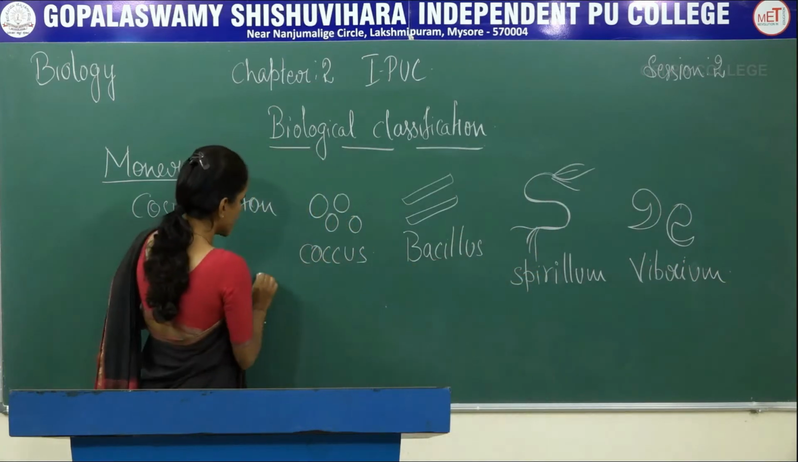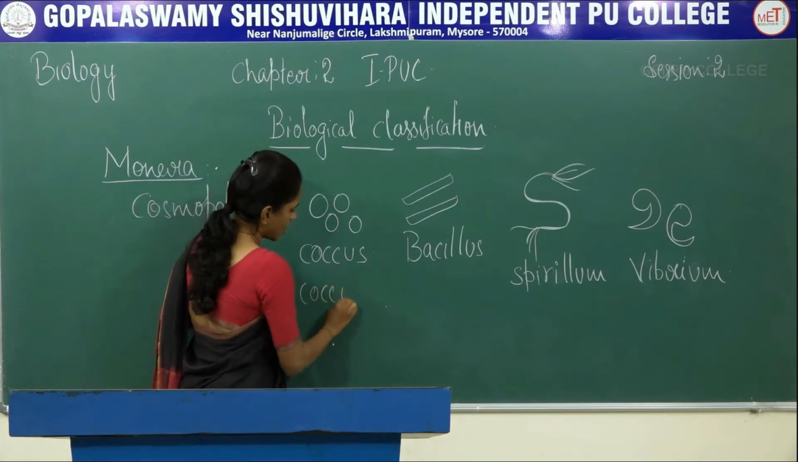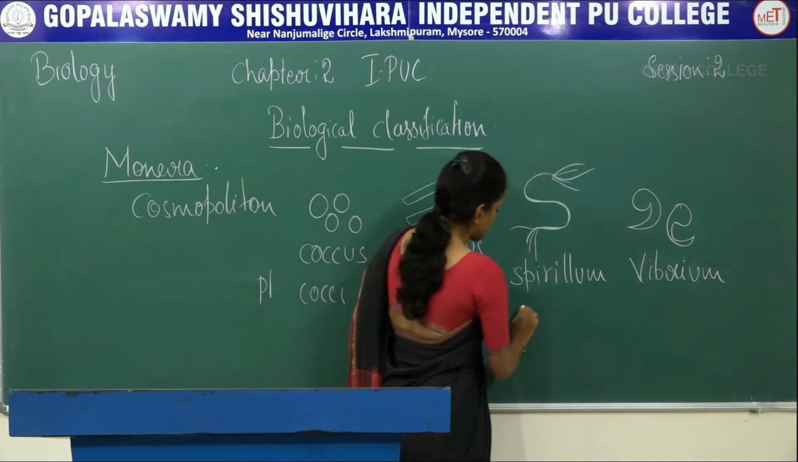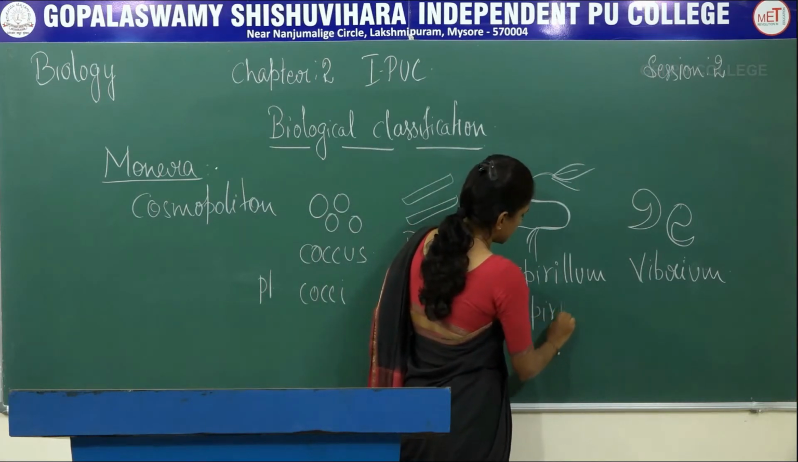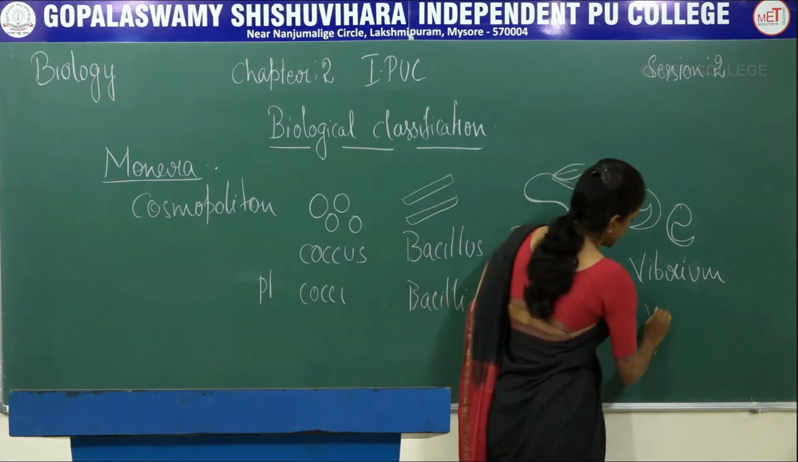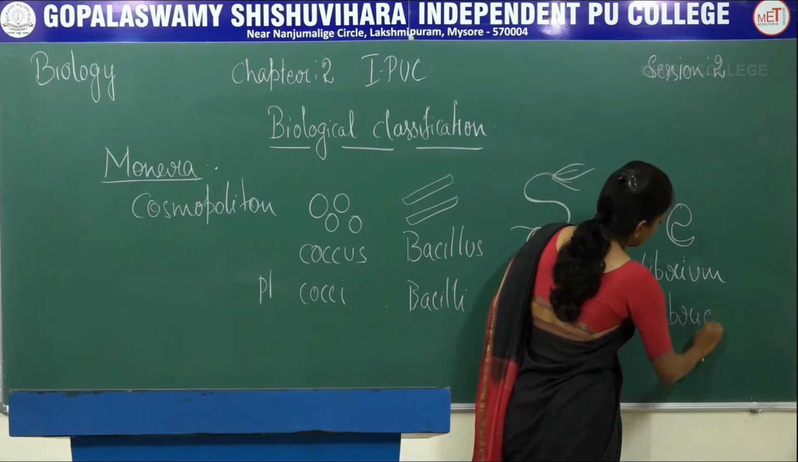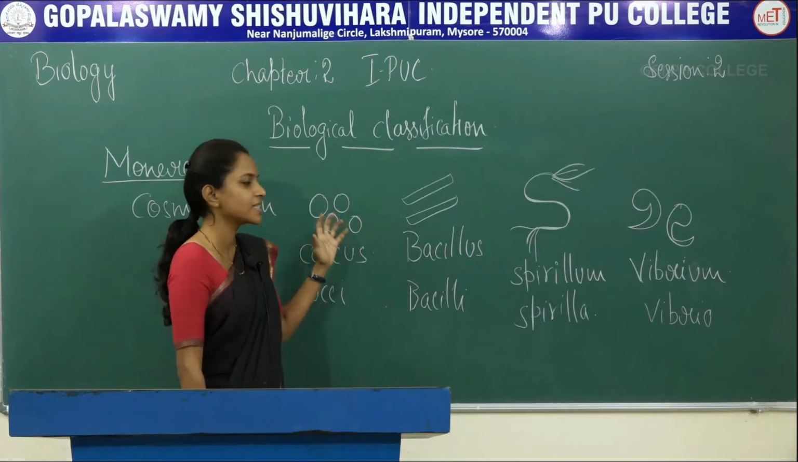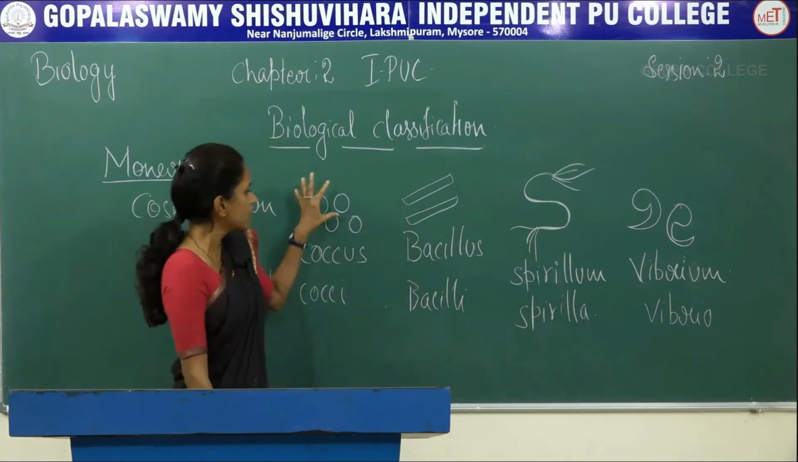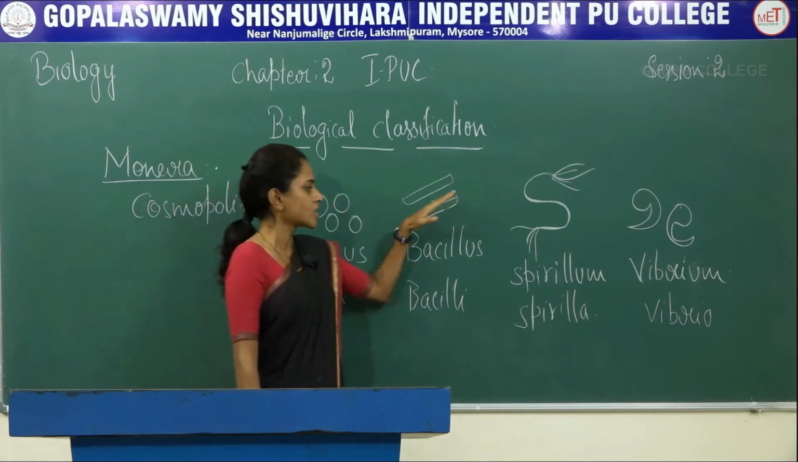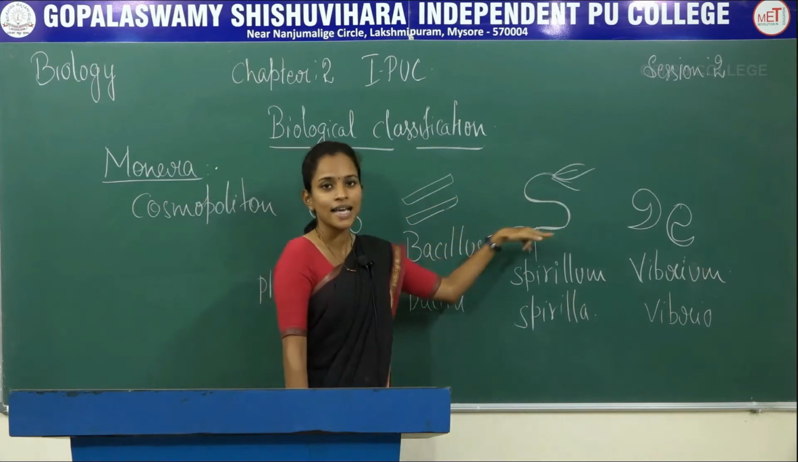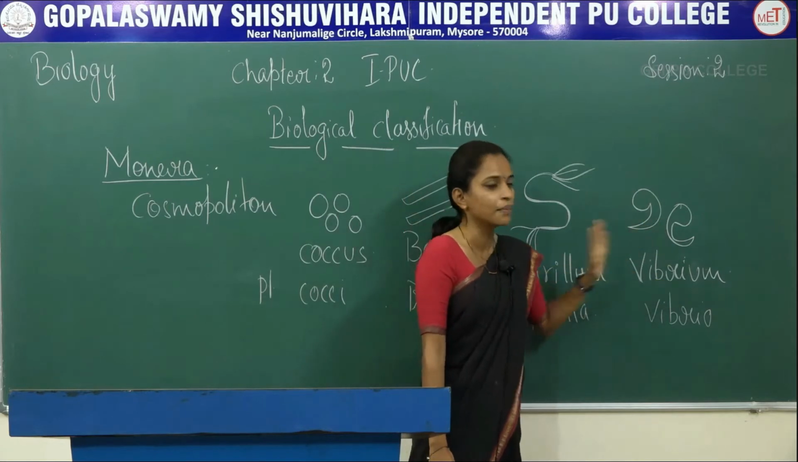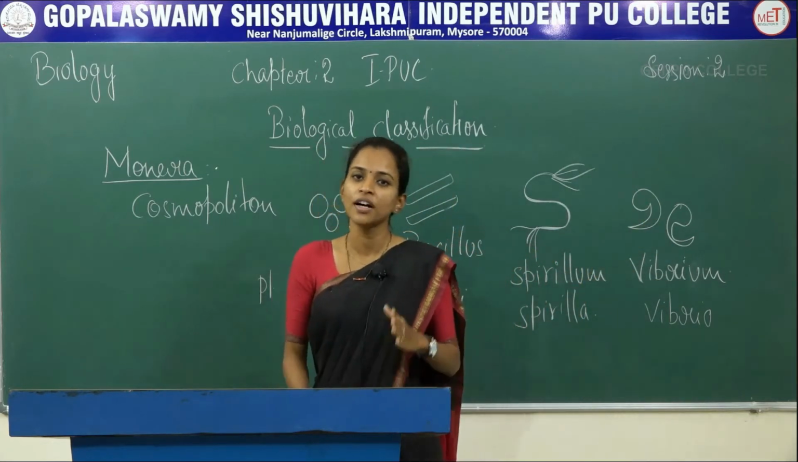When it comes to plural, it is cocci, bacilli, spirilla, Vibrios. So these are the plural forms of the bacteria. Based on their shapes, they can be classified into 4 different types. Circular shaped is coccus, rod shaped is bacillus, S shaped or spiral shaped is called spirillum, and coma shaped is called Vibrio. So these are the 4 different types of bacteria.